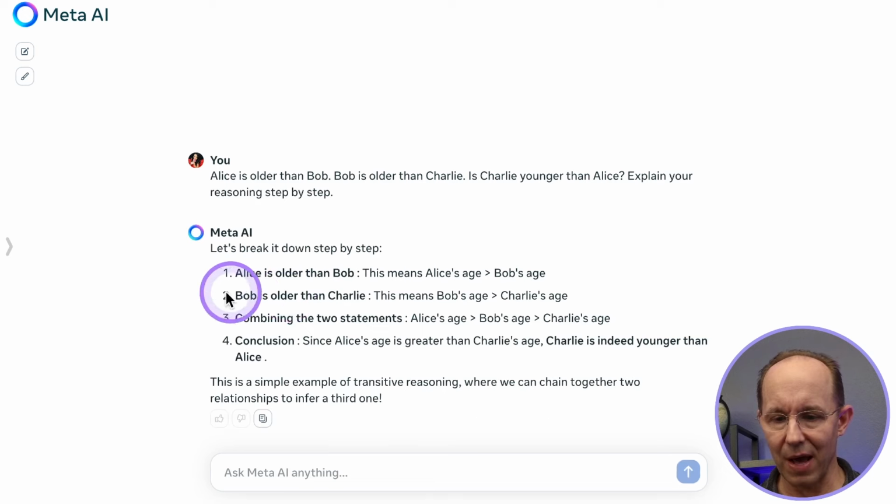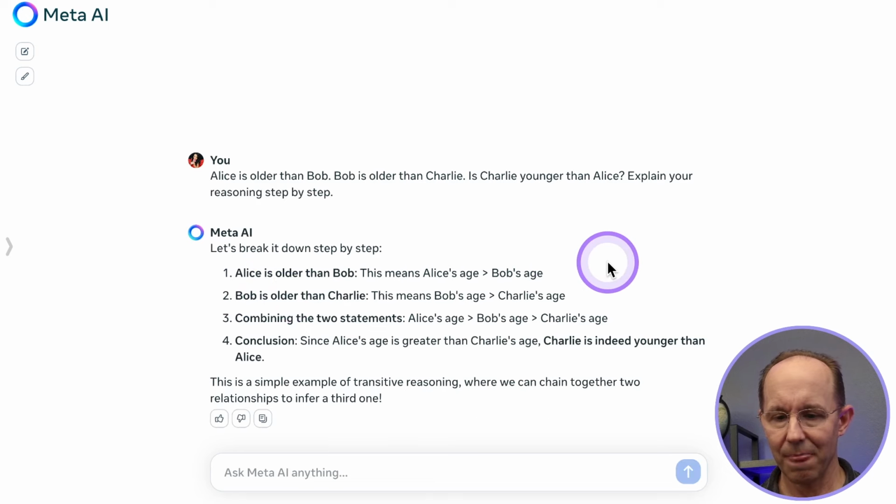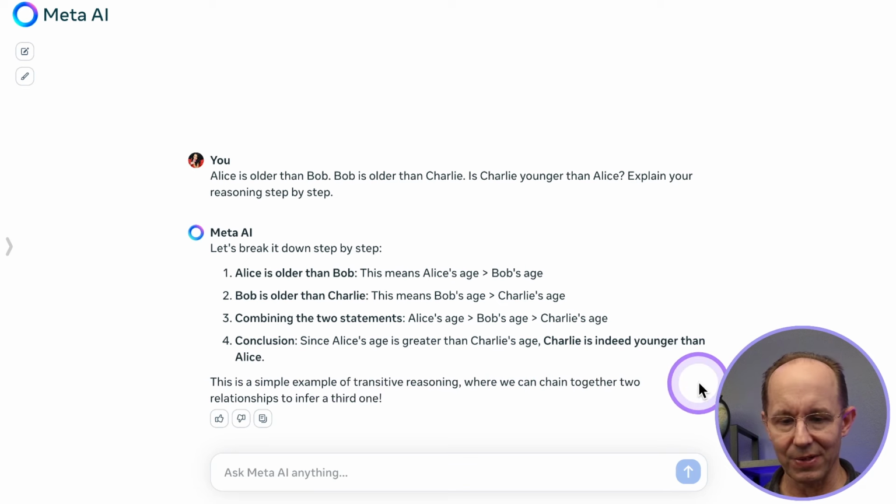So breaking it down, Alice is older than Bob. Bob is older than Charlie. Combining the two statements, and then conclusion. So since Alice's age is greater than Charlie's, Charlie is indeed younger than Alice. This is a simple example of transitive reasoning, where we can chain together two relationships and infer the third one, with an exclamation point. Yes, that's correct. So a big pass on that.